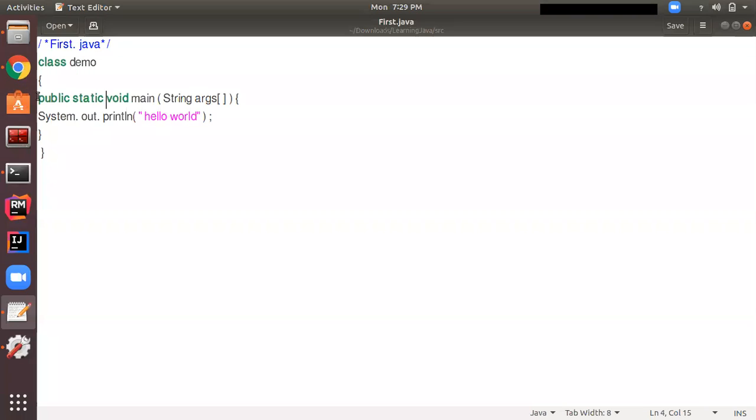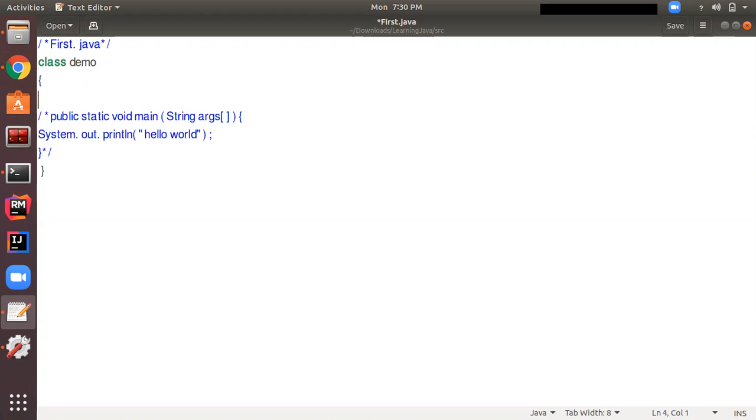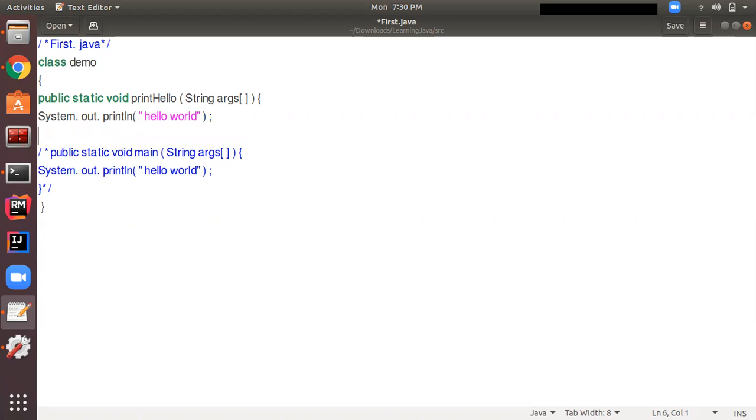Now I comment out this main method. I am checking the first why. In order to check the first why, I am commenting out this method and adding some other method in the demo class. Here I am adding a method and giving it the name printHello. So this is another method I have added. Right now, let's save it and run it again.